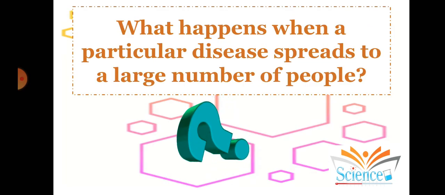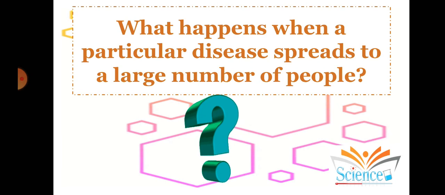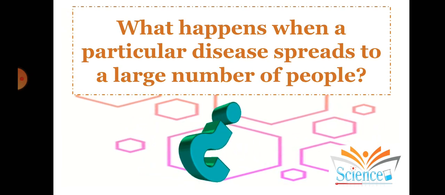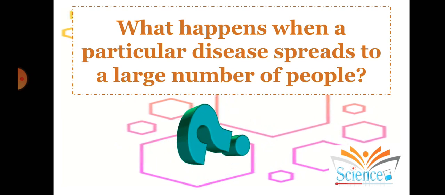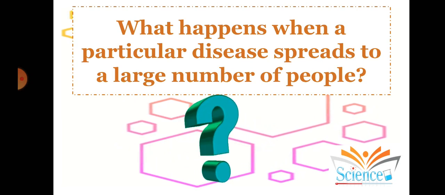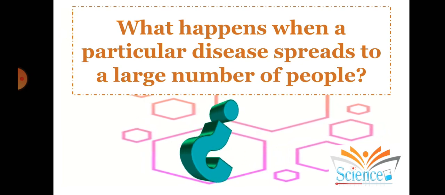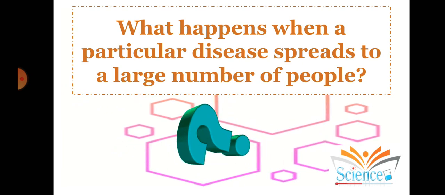Now, a high order thinking question: what happens when a particular disease spreads to a large number of people? Like what we are seeing right now, the coronavirus is spreading across the world, and no part of the world has remained untouched. So what do we call this kind of virus?